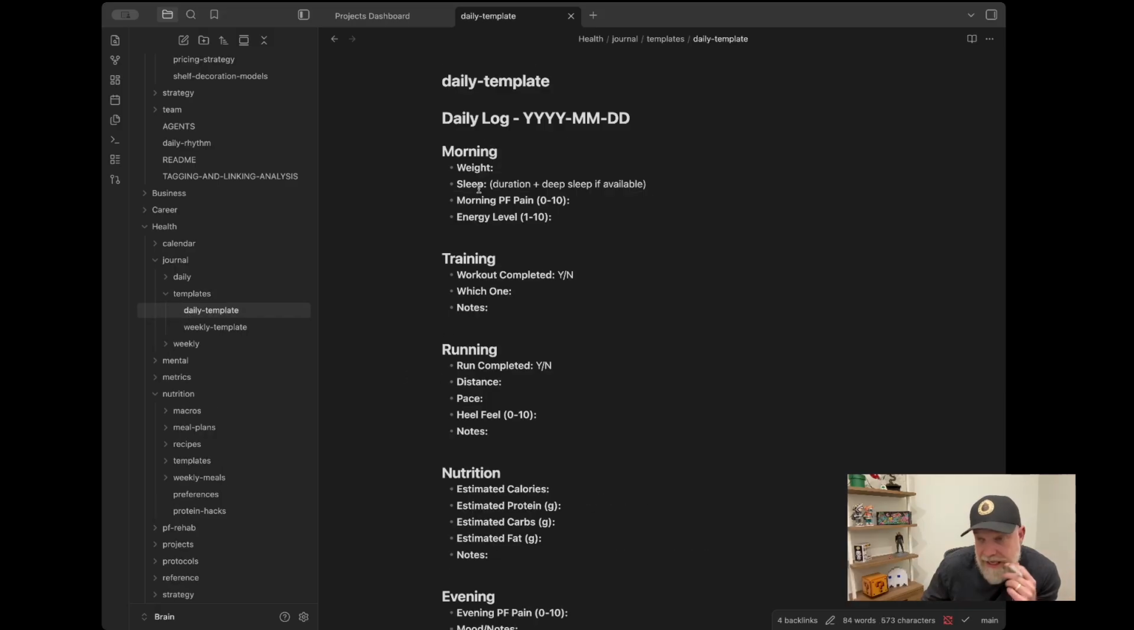So I can tell it, hey, today is Monday, February 9th. I woke up. Here was my energy level. Here was my sleep from the sleep tracking app. Here's how my plantar fasciitis felt this morning. Later I'll come back, and if I do a workout, I can take a picture and drop it in the chat and say, here was my workout today. It's got various workouts tracked in here for me.